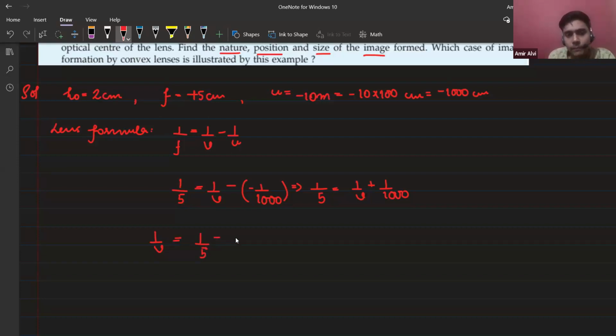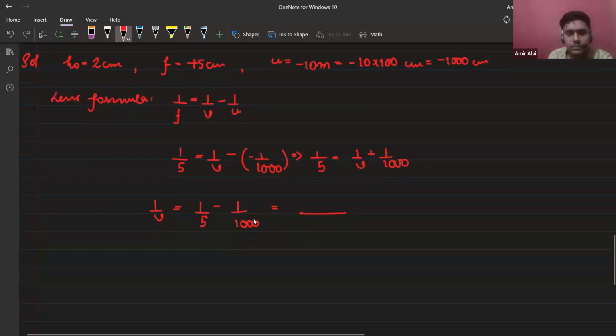Yes, sir, I'm here. Okay. 1 by 1000, because you are a little bit confused. Don't worry, I will explain. I'm explaining from the first step. So this is a cross. You can take either the LCM or the cross multiplication, but in this method, cross multiplication is a better approach. That's why I'm not preferring the LCM method. With LCM you will get confused, but in cross multiplication, everything just gets cancelled. That's the simplest approach in this type of question.